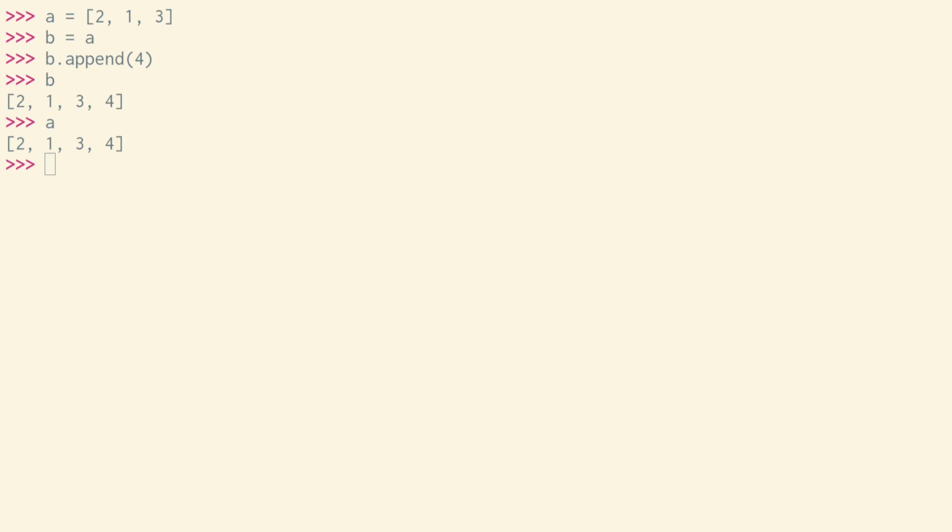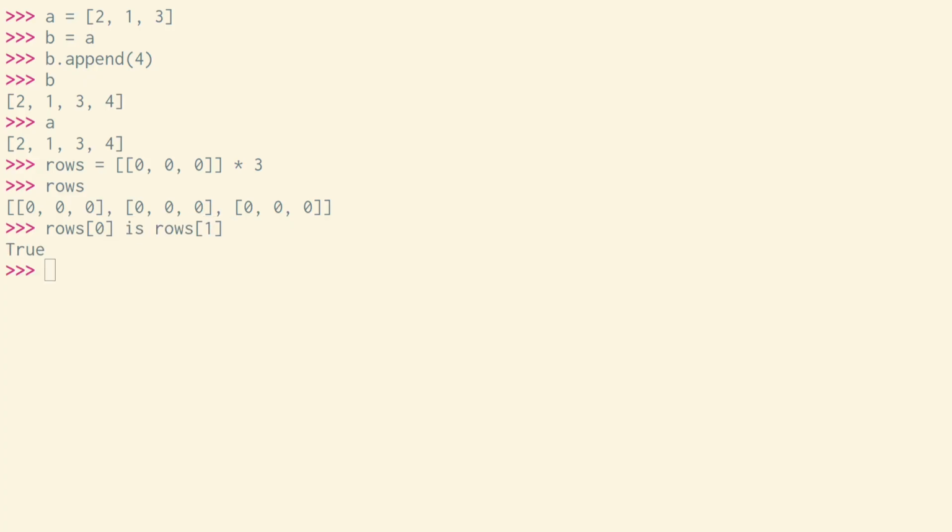Just as assigning a variable to a value doesn't copy that value, using self-concatenation with a list or tuple of items won't copy those items. So if we tried to multiply a list containing a list by 3 to self-concatenate it 3 times, we'll end up with a list containing the same 3 items. That is, index 0 is the same exact object as index 1, meaning if we mutate one of these inner lists, we'll change all of the inner lists. This happens because they're all the same list. Like most operations, self-concatenation doesn't make copies.